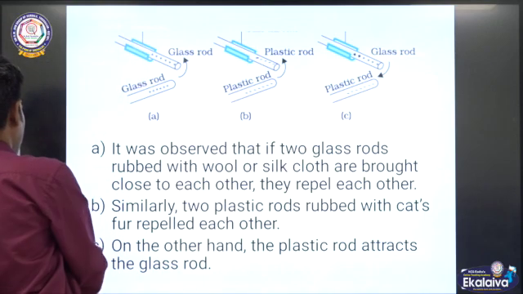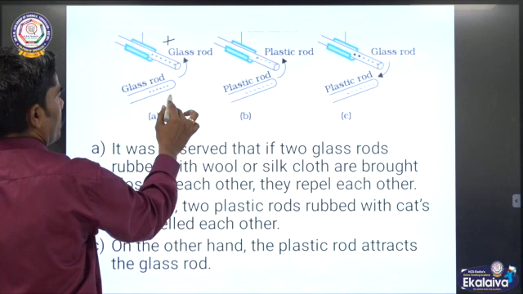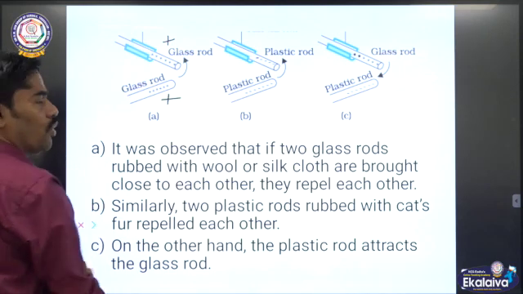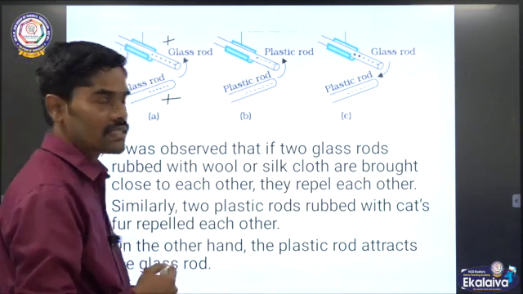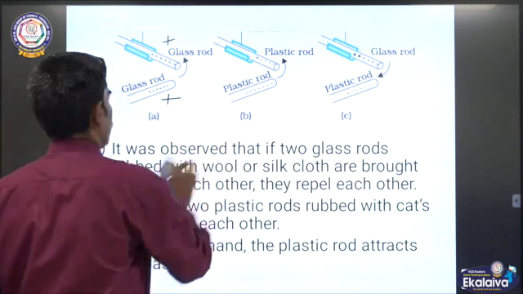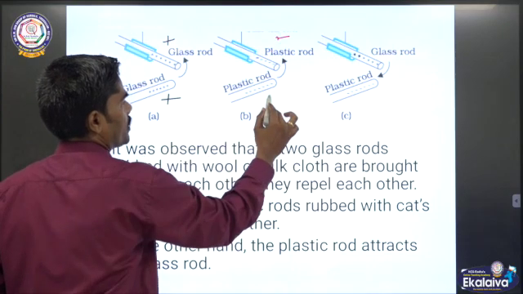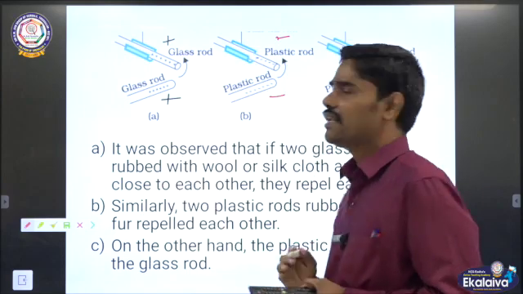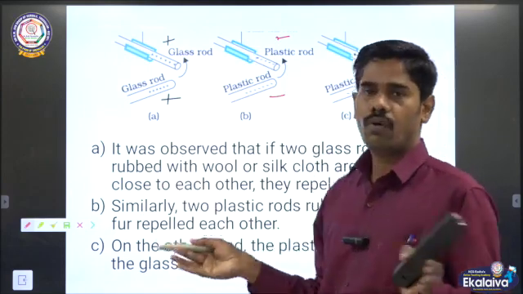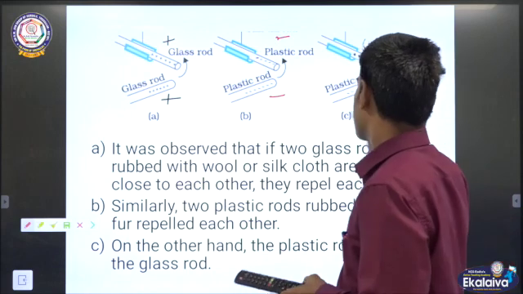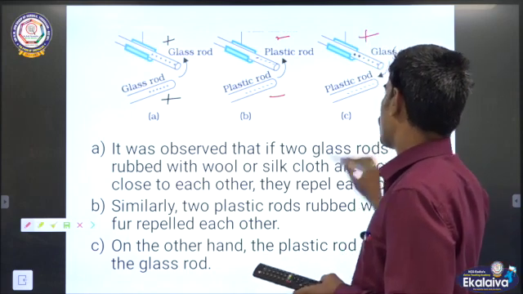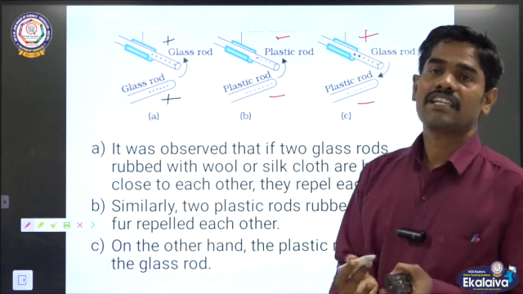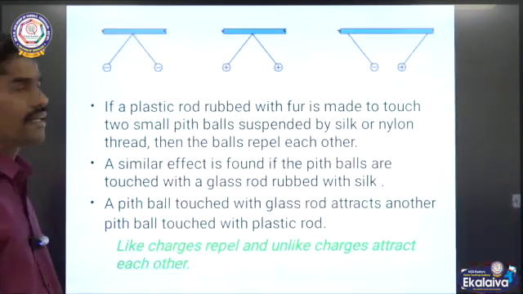See the positively charged glass rod and another positively charged glass rod. Both repel each other. Similarly, when two negatively charged plastic rods are brought together, they also repel each other. When we bring oppositely charged bodies together, a positively charged glass rod and a negatively charged plastic rod, they attract each other. And this is another example.